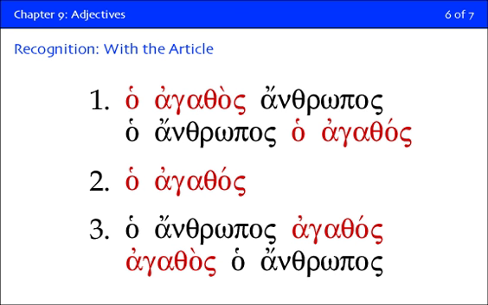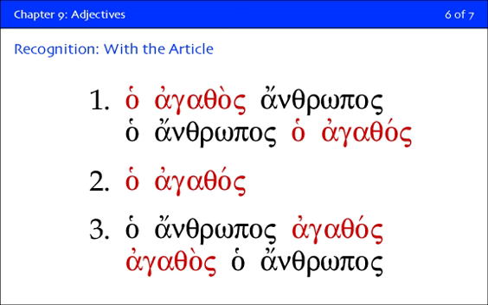Now, one of the tricks on substantival adjectives is that you can add in words if the context requires it. If you had ha agathos, see how good your guessing machine is. What could you add in? Because sometimes in English you can say the good, but if it's referring to a person, you can't. So what could you say? You could say the good one if the masculine was functioning generically. If it was referring to a single male, then you could say the good man. What would it be if the word was referring to a good woman?